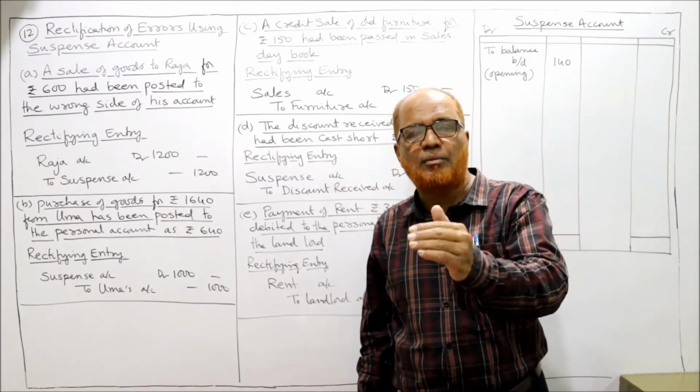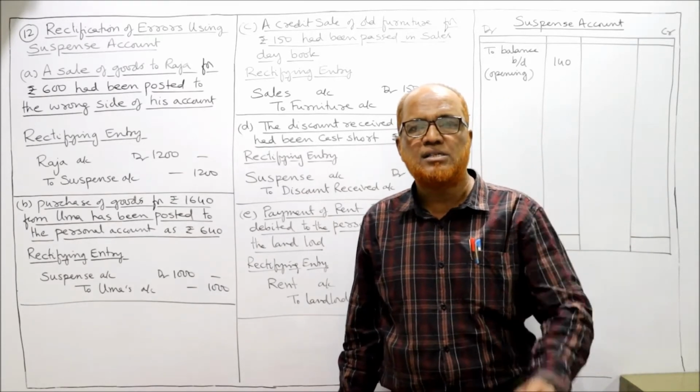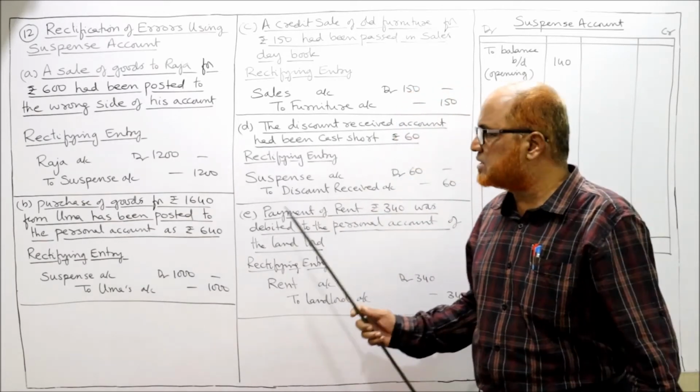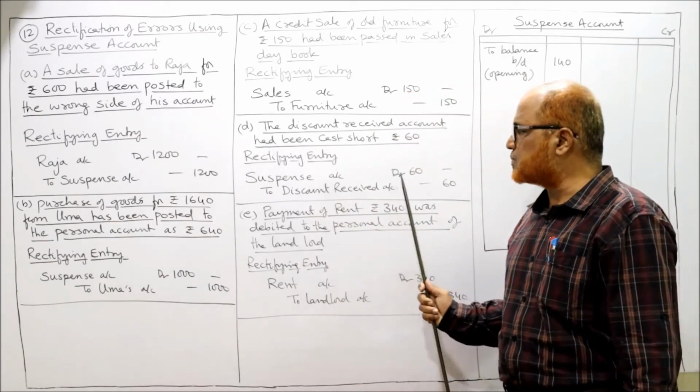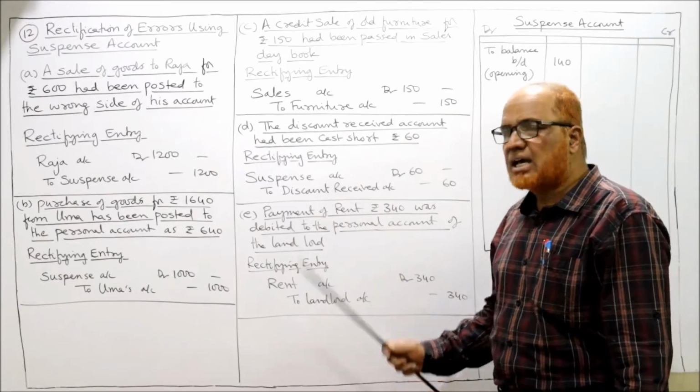So discount received will be created, suspense will be debited. Suspense account debit to discount received, 60 rupees. Here you can see suspense account debit to discount received. Last error,